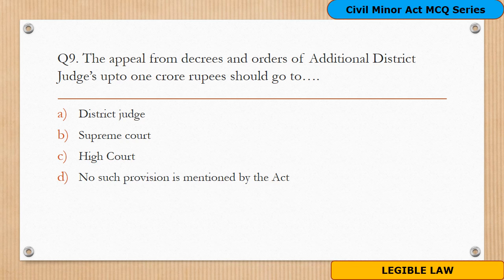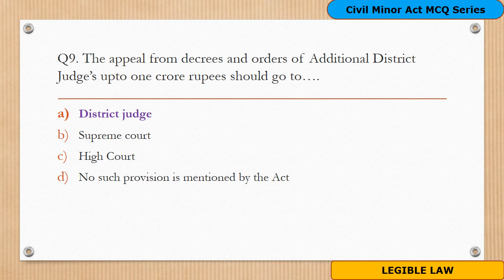Question 9. The appeals from decree and orders of the additional district judge up to 1 crore rupees should go to whom? The options are A. District Judge, B. Supreme Court, C. High Court, D. No such provision is mentioned by the Act. And the answer is A. District Judge. The appeal from the decrees and orders of the additional district judge up to 1 crore rupees should go to the district judge.